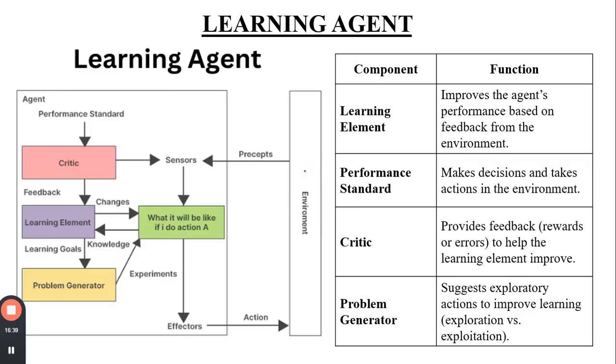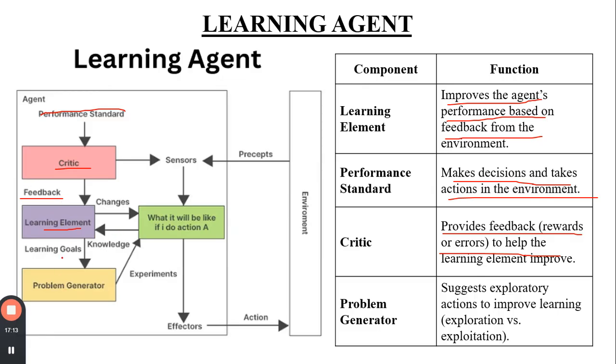The environment has some problems. I have to send the data to the sensors. Here I have to check the performance standards. What is the performance standard? It makes the decision and takes action in the environment. So here we have the critic. The critic provides the feedback, the rewards, or an error to help the learning element to improve. With the help of these two components, I give the feedback to the learning element. The learning element will improve the agent's performance based on the feedback from the environment. So it has to check all the data and all the feedback, whether it has improved or not.